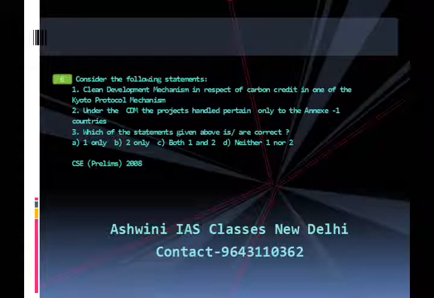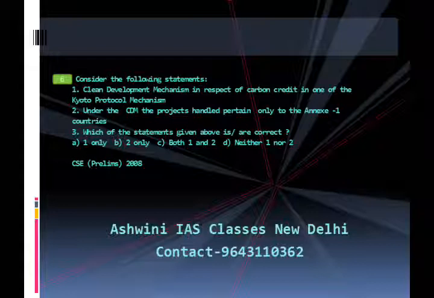A brief explanation. The clean development mechanism defined in Article 12 of the protocol allows a country with an emission reduction or emission limitation commitment under the Kyoto Protocol to implement an emission reduction project in developing countries. Such projects can earn saleable certified emissions reduction credits, each equivalent to 1 ton of carbon dioxide, which can be counted towards meeting Kyoto target.